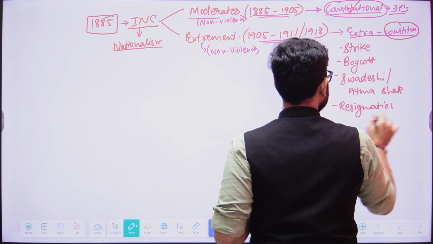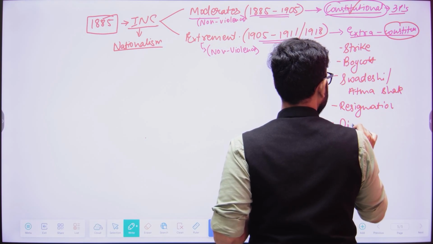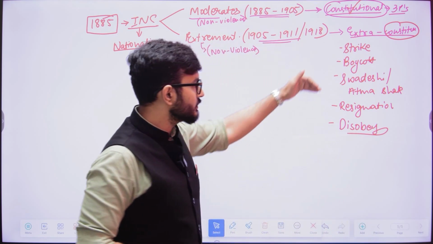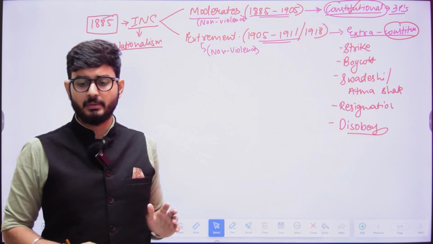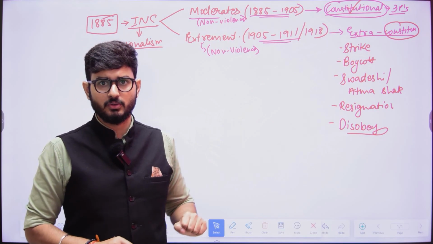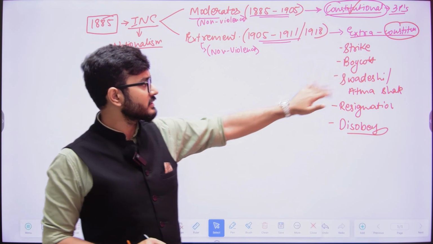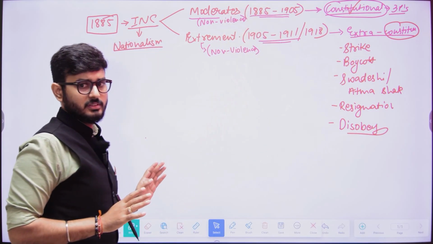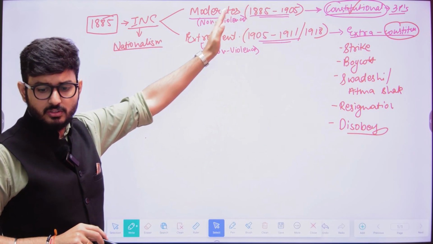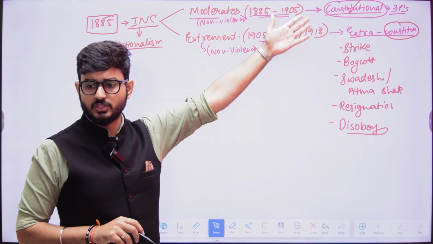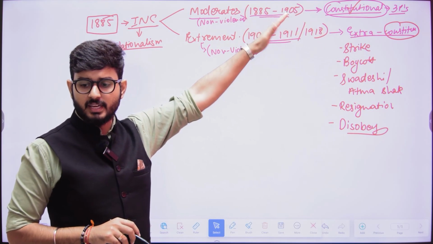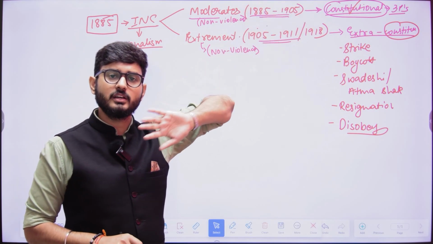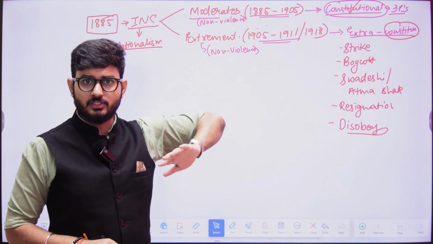We will follow disobedience, that is, disobeying the laws and everything. So these were extra-constitutional methods that they were speaking about. Here we understand that from 1885 till 1905, the moderate nationalists, in order to fulfill their aims and objectives, focused on constitutional methods.